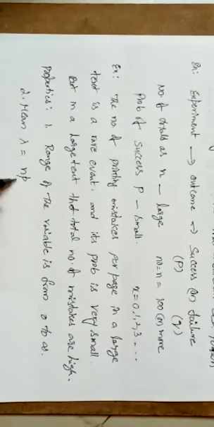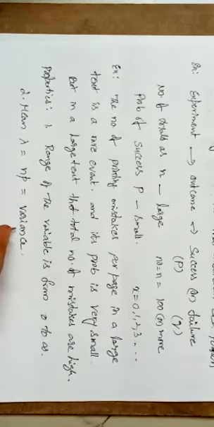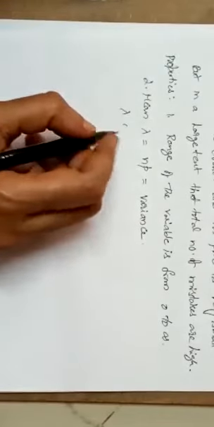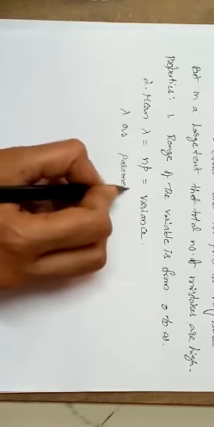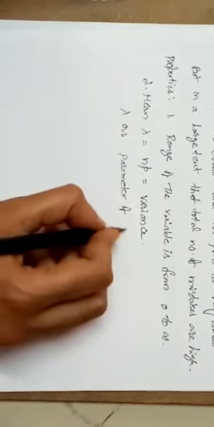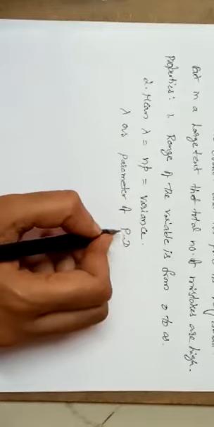The product np is the mean of that distribution, and that mean is equal to the variance also. You call this lambda the parameter of the Poisson distribution. Is that clear up to this?